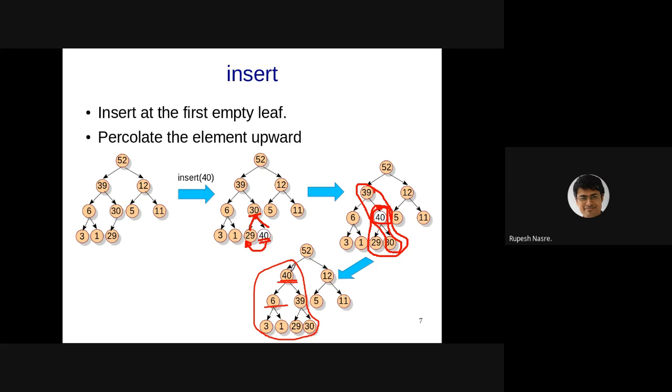At this stage, we can check further, and the heap order property is maintained here, and therefore we can stop. So as you can see, the number of such percolations that you might require is going to be bounded by the height of the tree, which is going to be bounded by log n, because this is going to be a full tree. Oh, sorry, complete tree, not full tree.